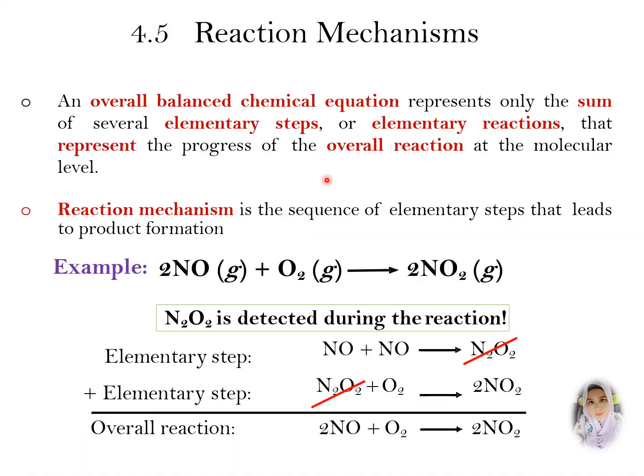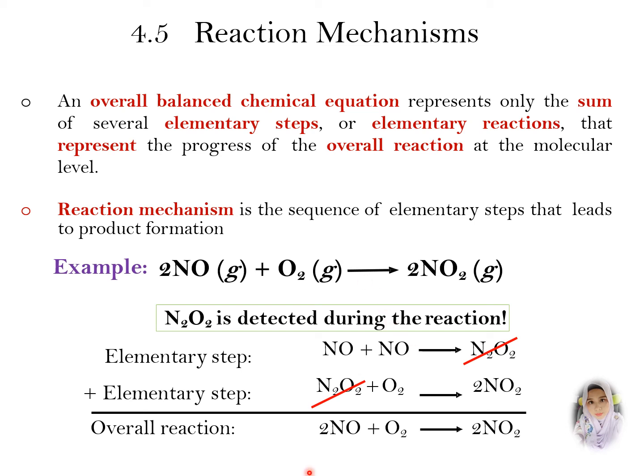Okay, what is meant by reaction mechanism? Reaction mechanism is the step-by-step sequence of elementary reactions by which an overall chemical change occurs. Mostly chemical reactions proceed stepwise, which means that they take more than one elementary step to complete.